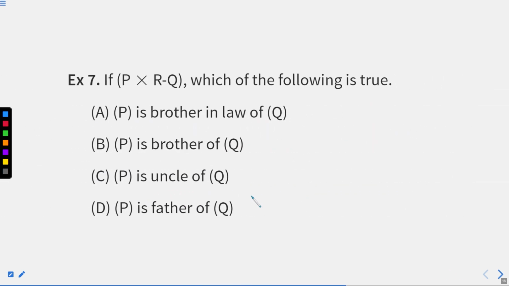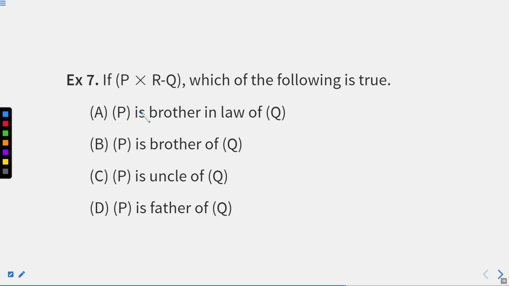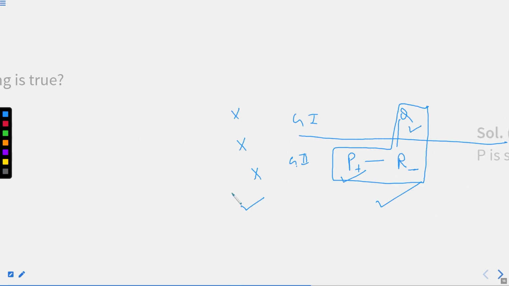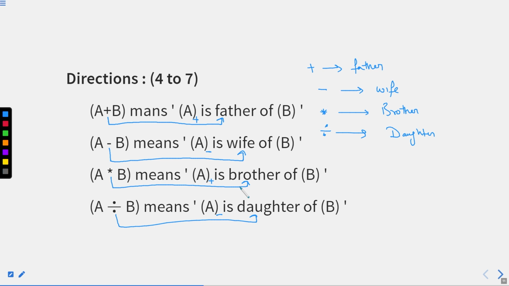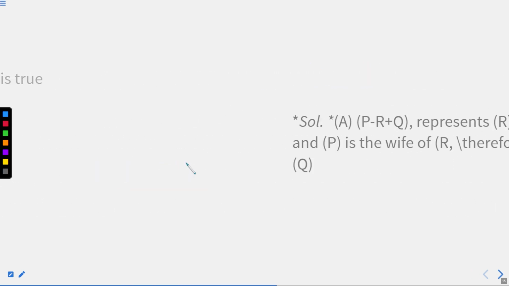Now, we'll move to the next question where we are using the symbols cross and minus, right? For that, we'll check what cross and minus stand for. We know that cross, or we can say star, means brother and minus means wife, right?